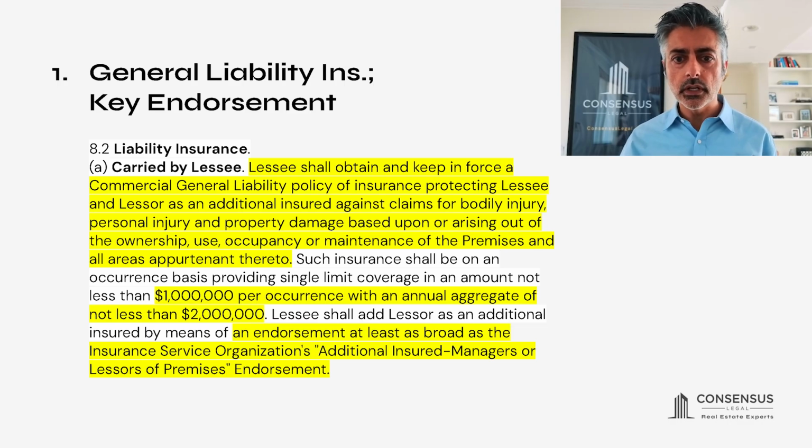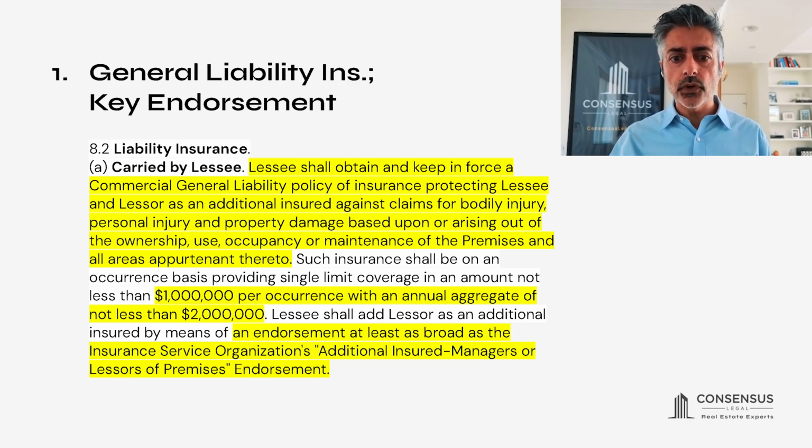This is similar in the sense that if lessee has this indemnity obligation, this is the security, this is the backup, this is the teeth for that obligation. And the amount of the insurance that lessee is required to obtain is $1 million per occurrence with an annual aggregate of not less than $2 million. So that's the coverage limit.